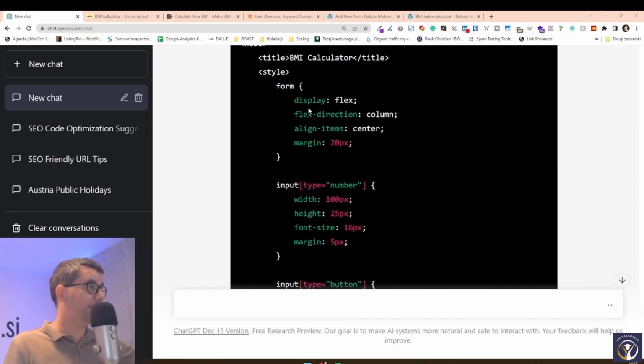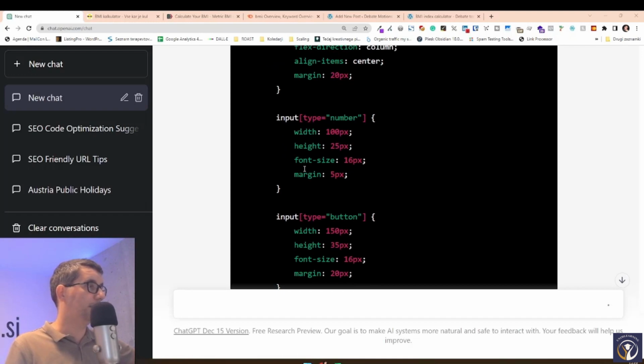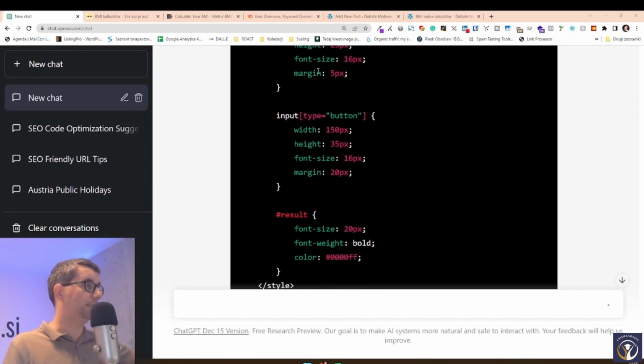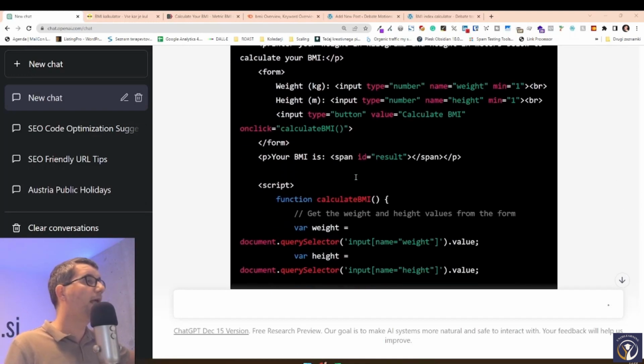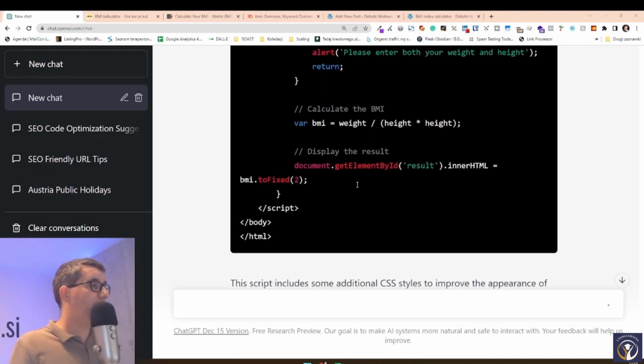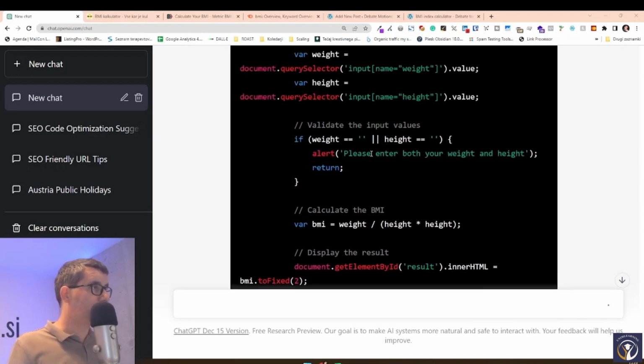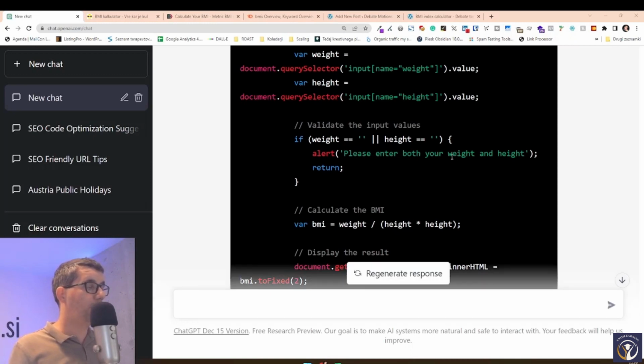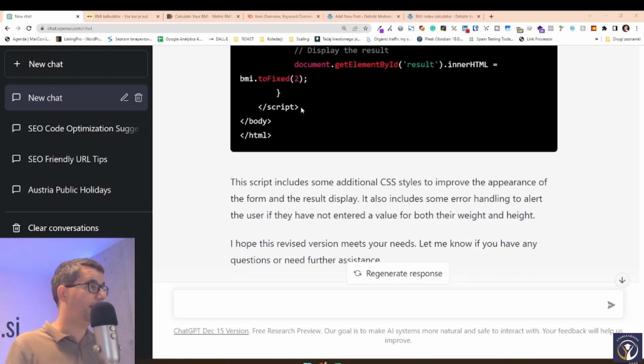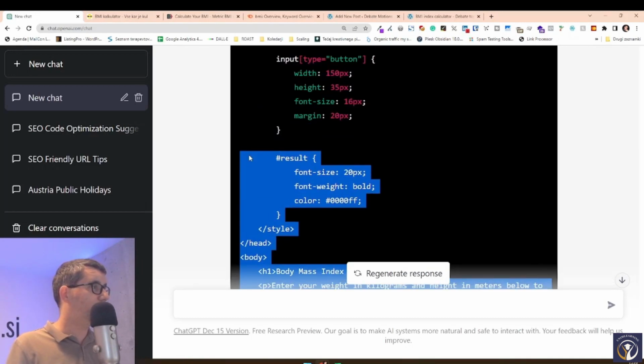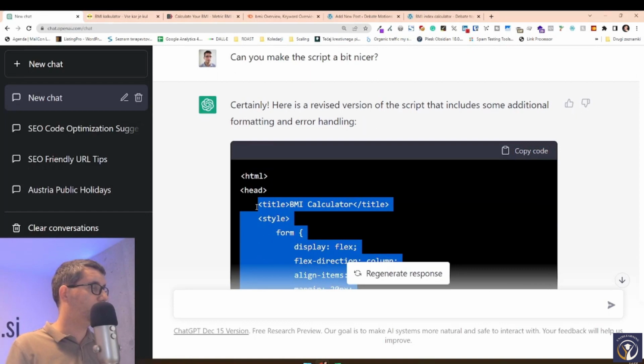It added some formatting, so how the form looks, the font size, the margins and all of that. And it also added some error controls, right? So if you didn't add both your weight and height, it tells you please enter both your weight and height, right? So if we add this to the website,